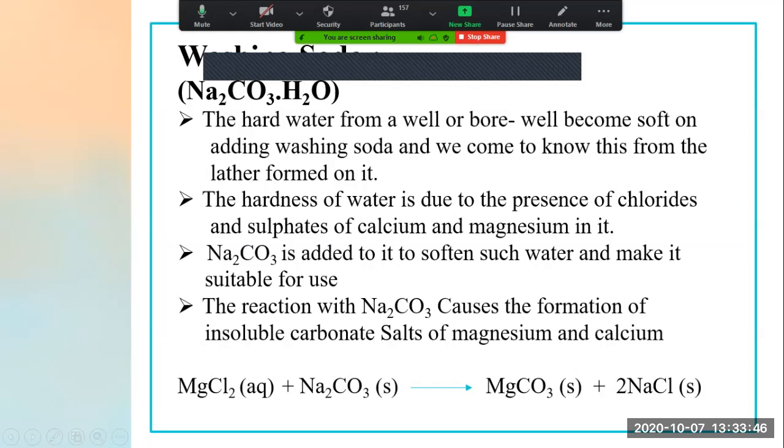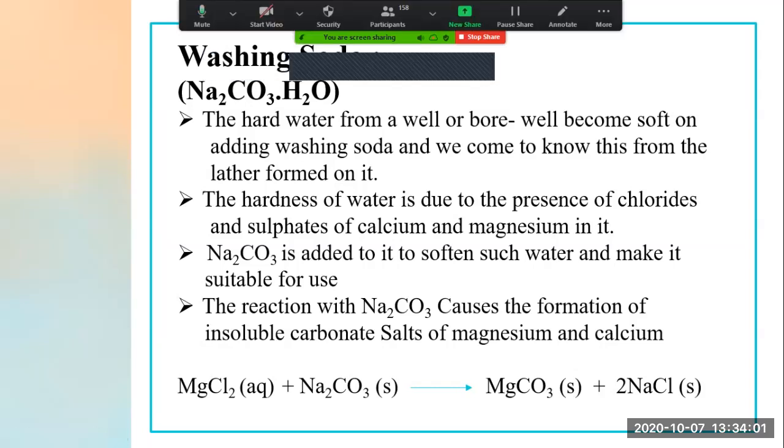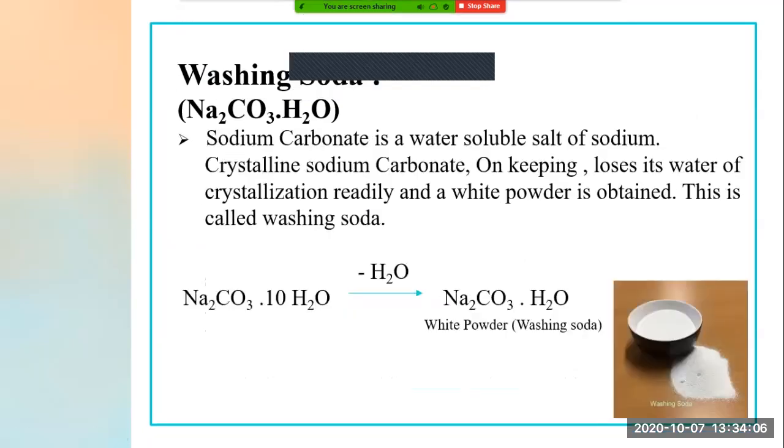Is this understood by everyone? I hope all these properties of washing soda you have understood: what is the purpose of washing soda, for which purpose it is used, and how it softens the hard water. Okay, now we will proceed towards our next point. Now see, this is how washing soda looks. See this picture? This picture is nothing but of washing soda.